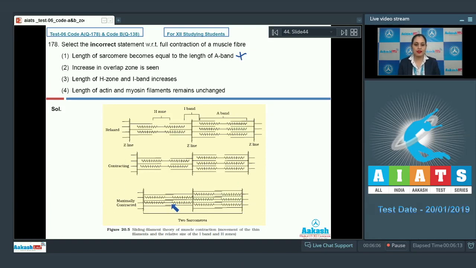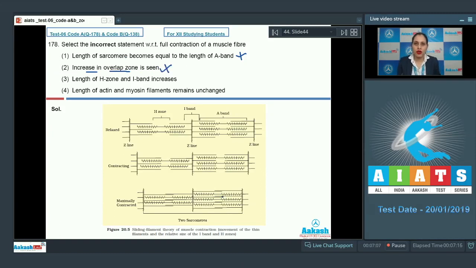As you can see here in this diagrammatic representation of muscle contraction, the A band consists of thin and thick filaments. This is myosin or the thick filament, and these are the thin filaments. As the muscle contracts, these actin filaments start to come close to each other, and at the end, in a fully contracted muscle, the Z lines come very close to each other, and this region between two Z lines represents a single sarcomere, and this is equivalent to the length of the A band. The next statement is, increase in overlap zone is seen, and as it is a correct statement, this is an incorrect option.